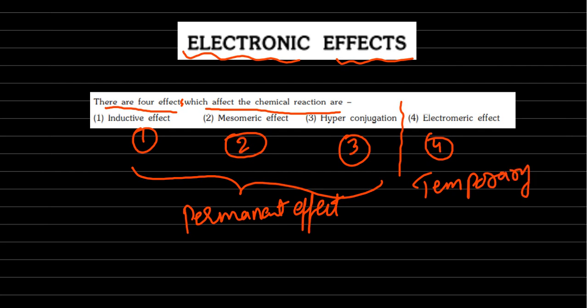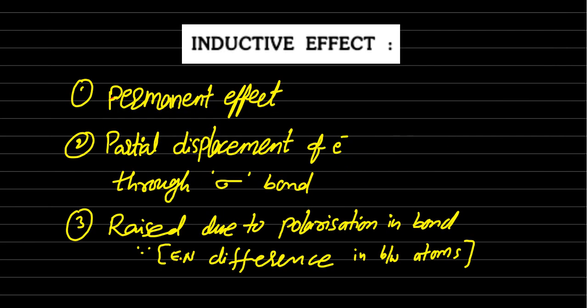Now each effect we will discuss in the next slides. What is the inductive effect, how does it arise, and what is its effect? See, inductive effect is a permanent effect: partial displacement of electrons through sigma bonds. The third point is that it is raised due to polarization in the bond.